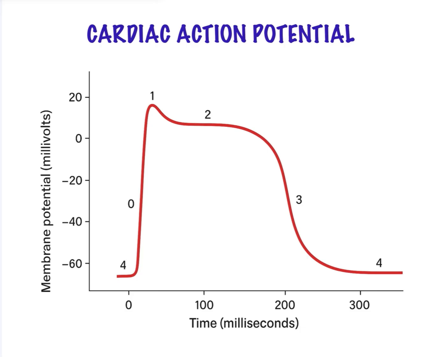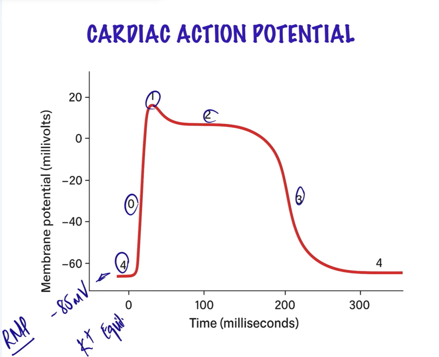Cardiac action potential. We have phase 4, 0, 1, 2 and 3. In phase 4, the resting membrane potential of the cardiac myocyte is maintained at minus 85 millivolts by the potassium ions, and hence the RMP is also known as the potassium equilibrium potential.